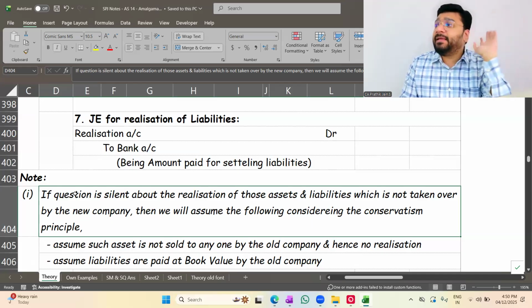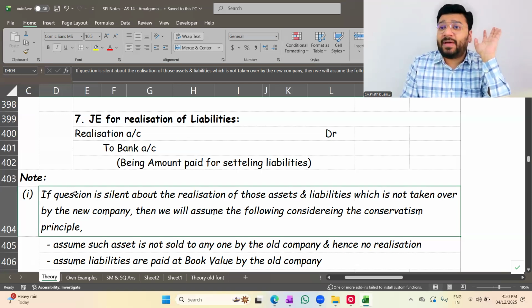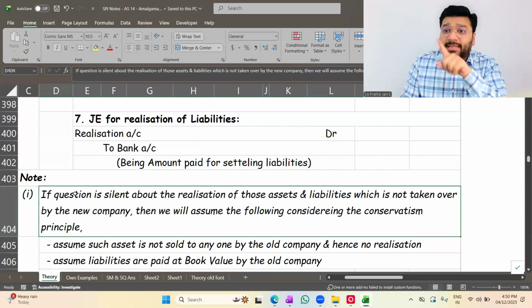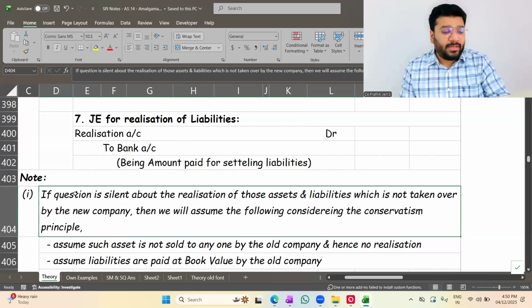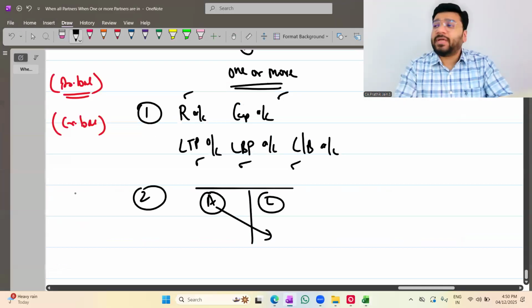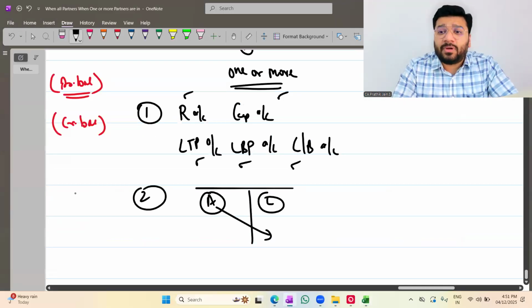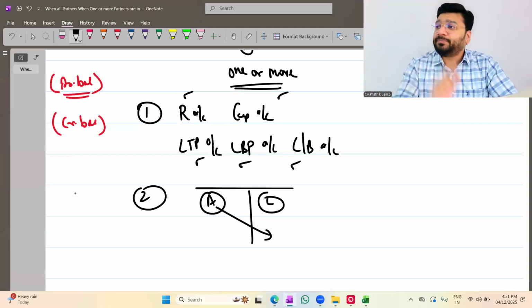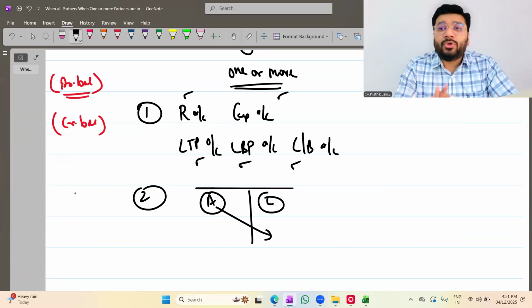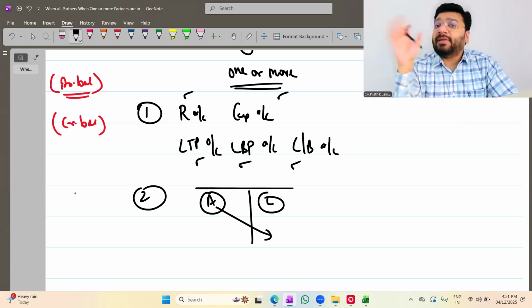Now the same logic I'm applying in the dissolution topic also, because nowhere in the dissolution chapter or the sums that we have done so far have they given any such questions where they are silent about the realization of the asset. Either they mention the realization value, or if not, they mention it as nil. So in the exam, you will also assume the same way and write the realization of the book value as zero. But when you do scanner questions, if you come across any questions where, like 12, they have made the assumption and solved the answer, let me know. Then accordingly we'll take a stance.